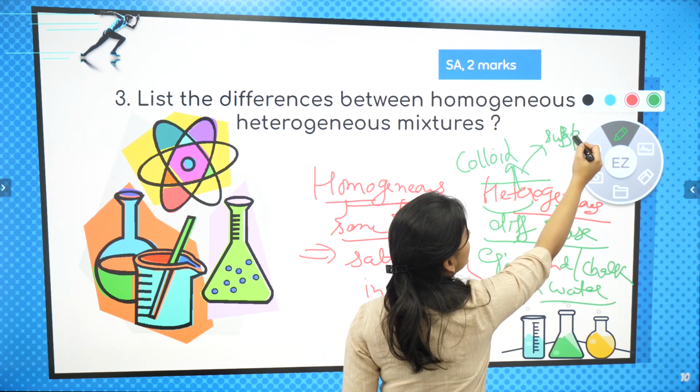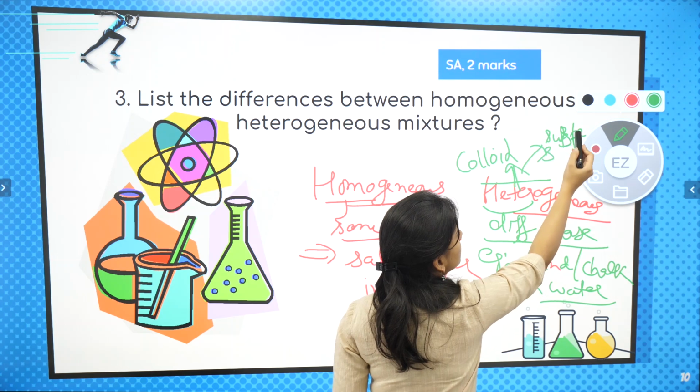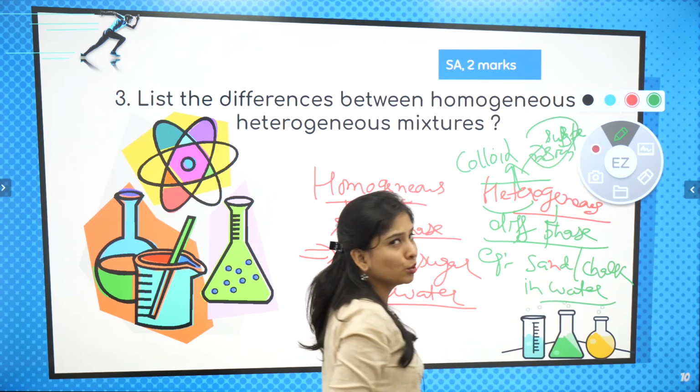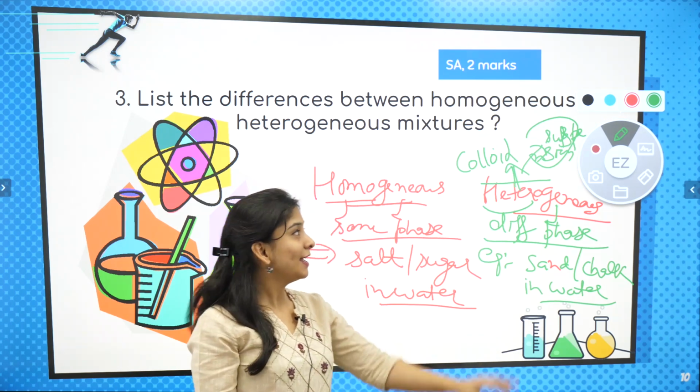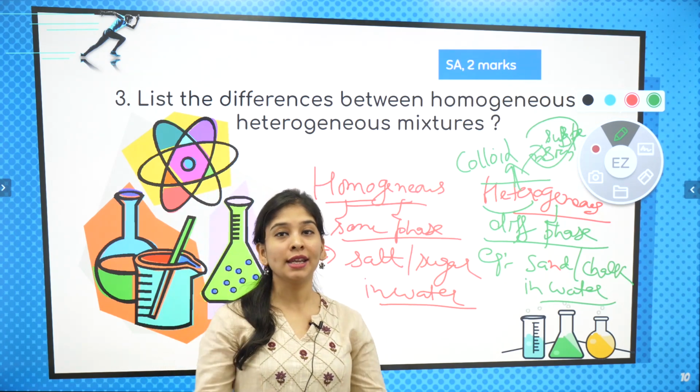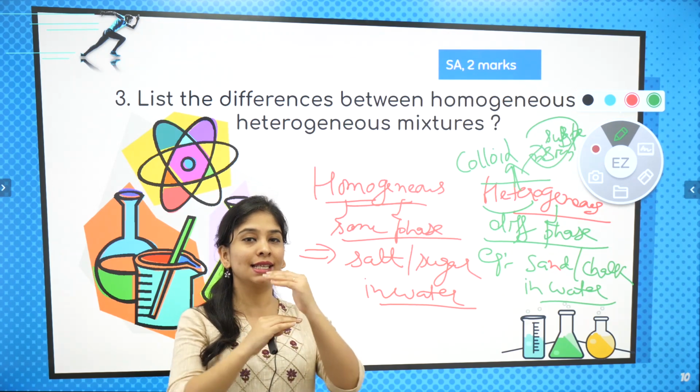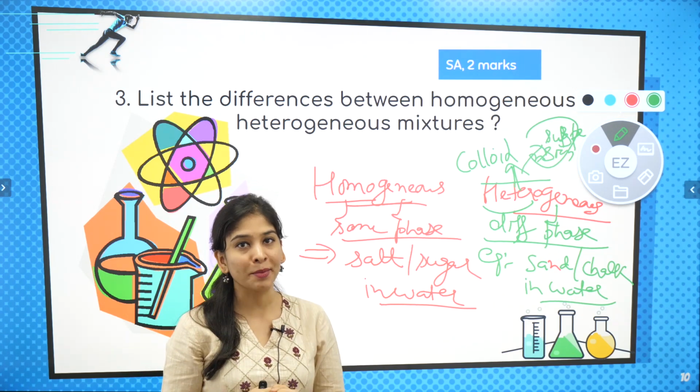Suspension, right? I hope you understood. Colloid and suspension are basically the true heterogeneous mixtures where you can easily see a visible boundary of separation.